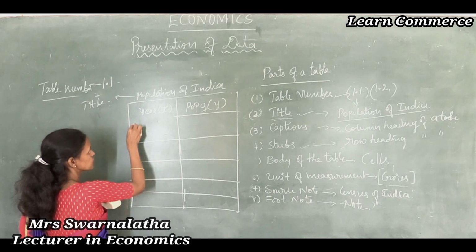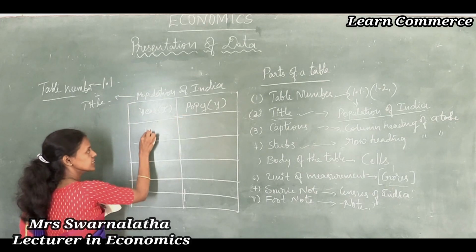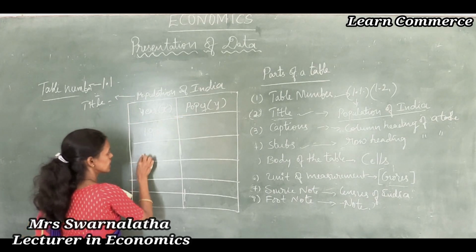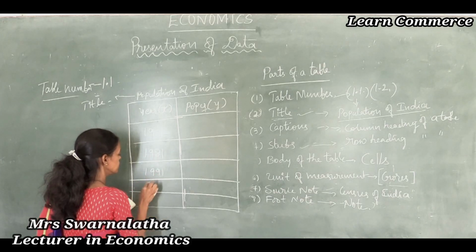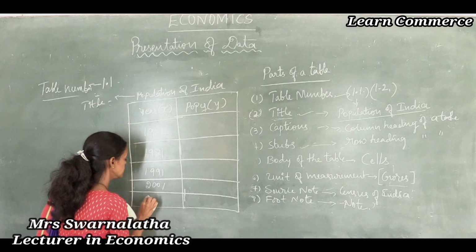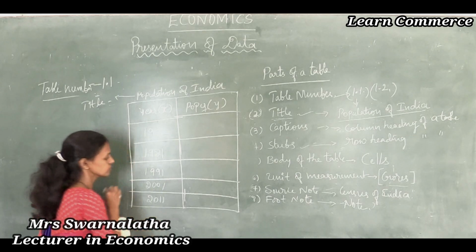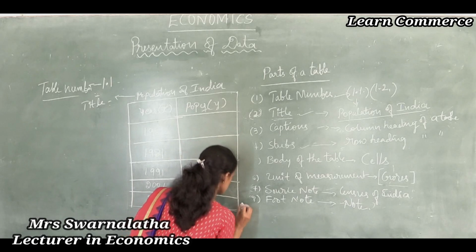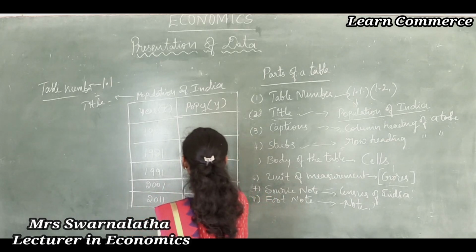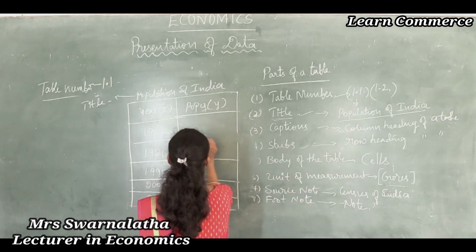On the basis of the report given by Census of India: 1951, 1981, 1991, 2001, 2011. See here properly.